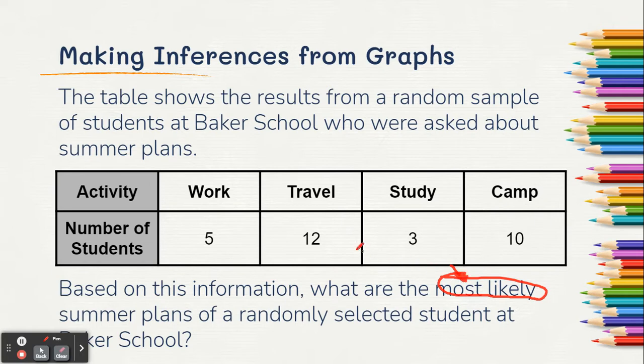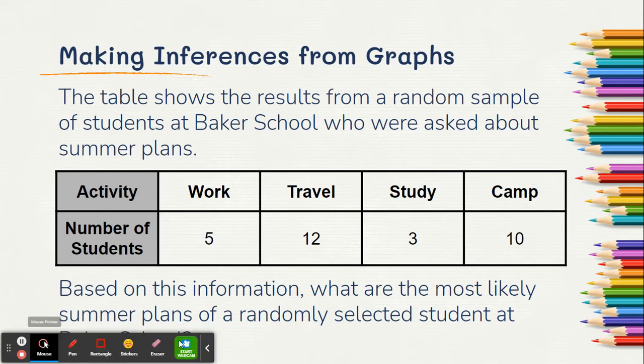So when we want to look at that, we want to find which one is the biggest number. Okay, 3 is my smallest number, and then 12 is my biggest number because 12 comes after all of these, which means traveling is my answer choice here. So I would put travel as my answer. And that's all we got to do there.